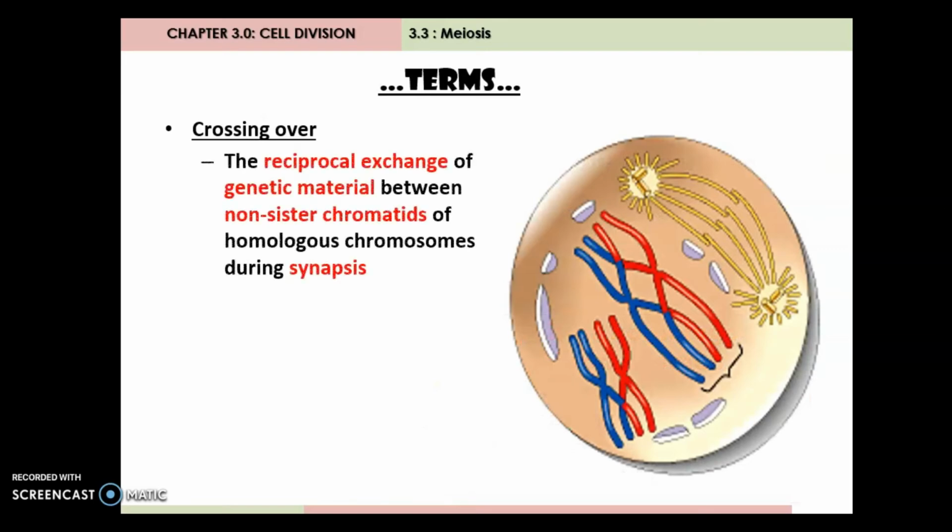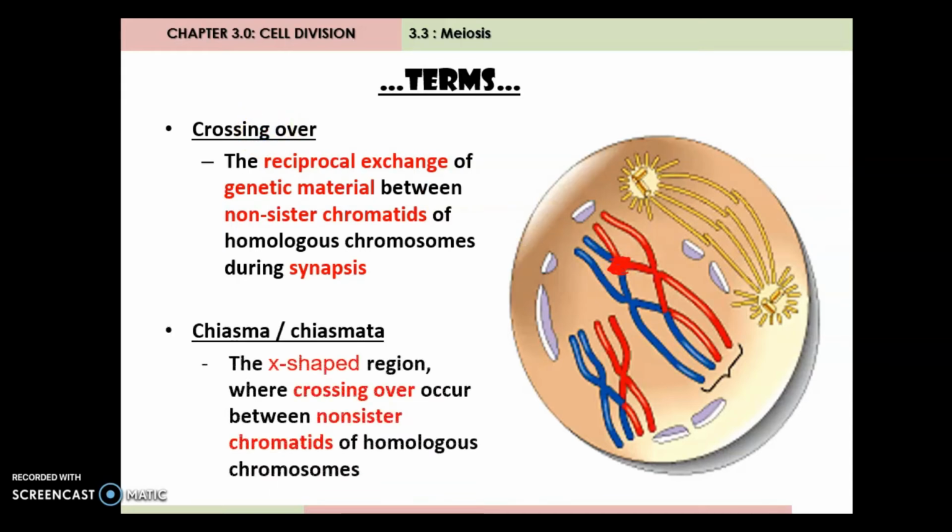Okay, and then crossing over is a process of exchange of genetic material between non-sister chromatids of homologous chromosomes, occurring at the chiasma and after synapsis. Okay, mesti dah berlaku synapsis, maksudnya bila dia duduk dekat-dekat tu, dia dah forming chiasma, so dekat chiasma itulah menunjukkan exchange of genetic material berlaku. Itu kita panggil sebagai crossing over. Okay.